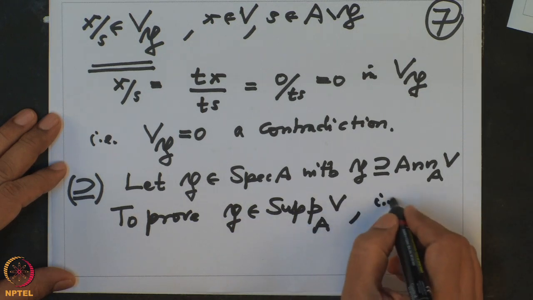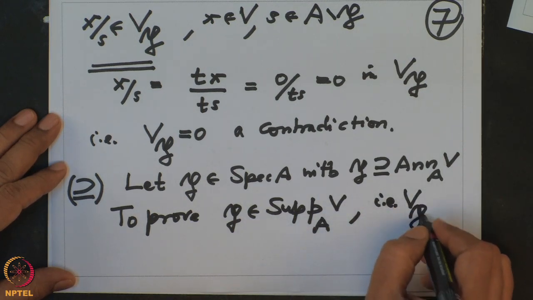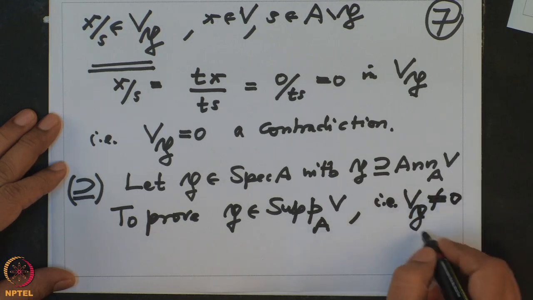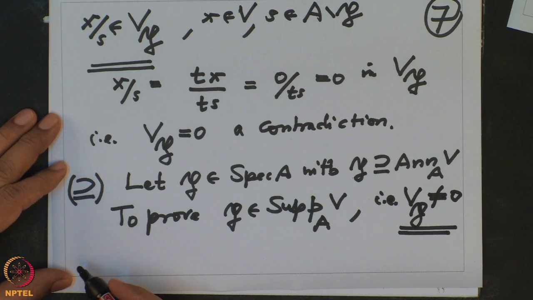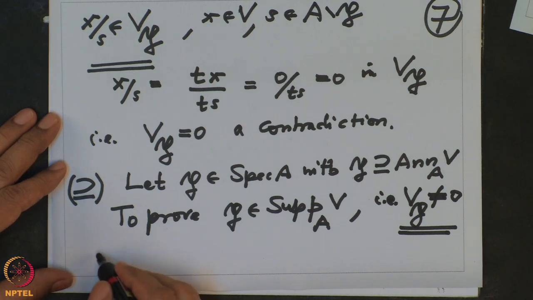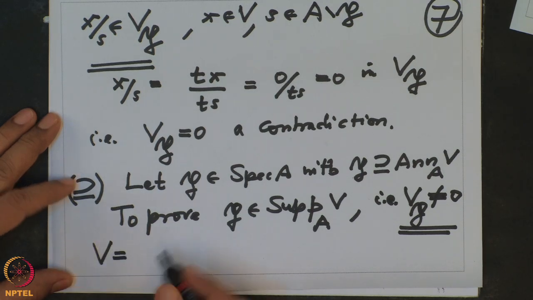That means V localized at P should be non-zero. This is what we want to prove. All right. So now, what is the other assumption we have? We have the assumption that V is a finite module. So that means V is generated by finitely many elements.